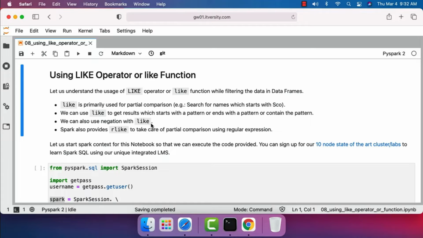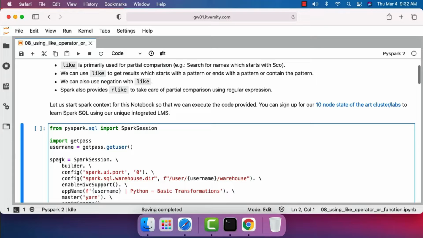Spark also provides rlike to take care of partial comparison using regular expression. However, I am not going to cover regular expression at this time, and hence I will not be showing any examples with rlike. First, let's create this Spark session object by name spark.